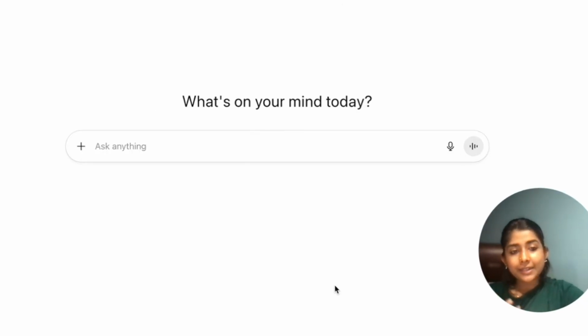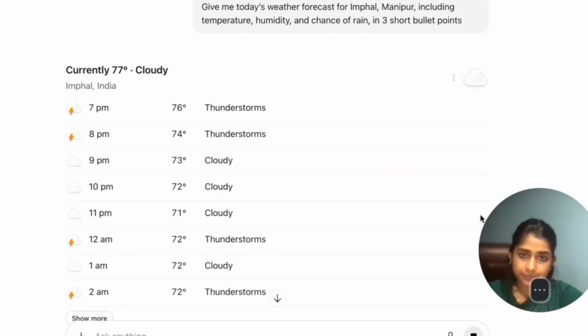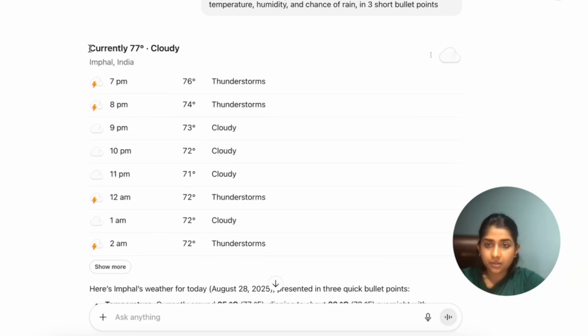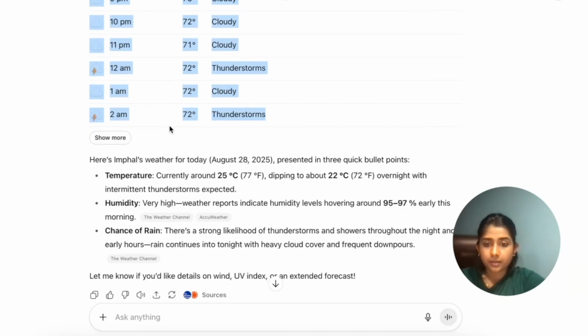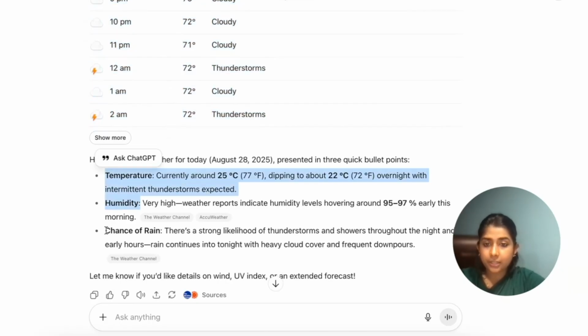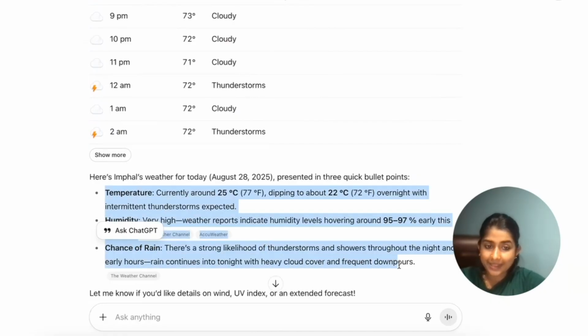Now let's try to give a different prompt. So here is my prompt. In this prompt, we have specifically mentioned that we need today's weather forecast for Imphal, and we also need the temperature, humidity, and chance of rain in 3 short bullet points. As you can see, it has given the different variations of temperature today. It has also given us humidity, chance of rain, and all the details in 3 bullet points, as we asked the GPT to do.